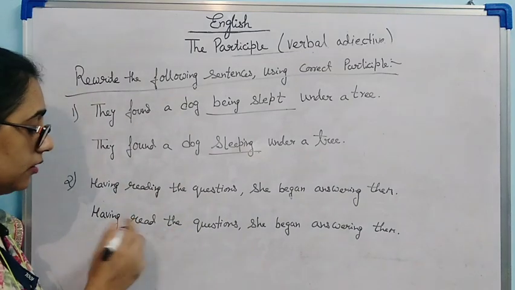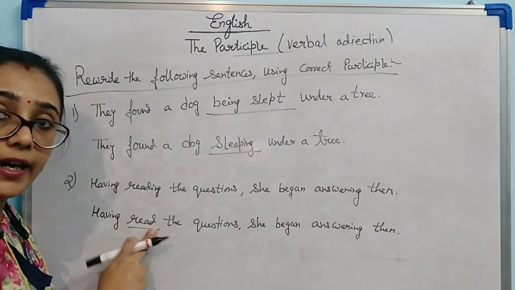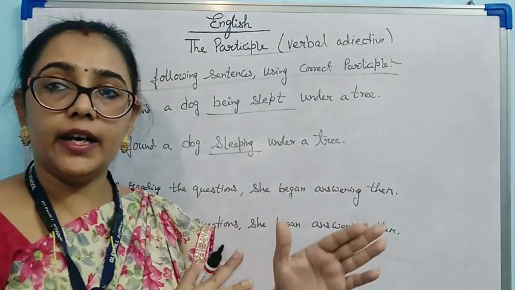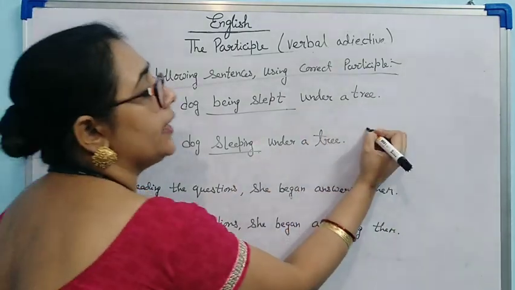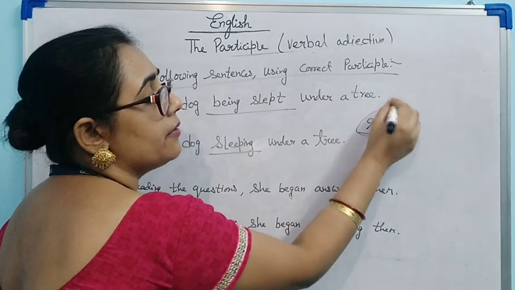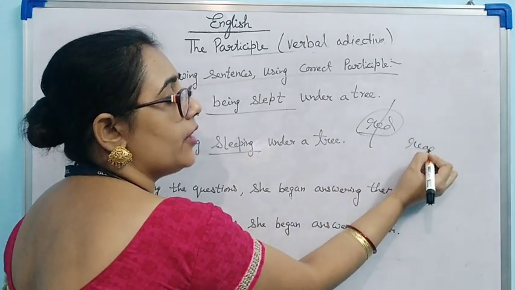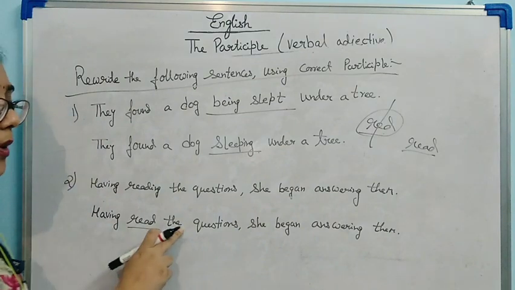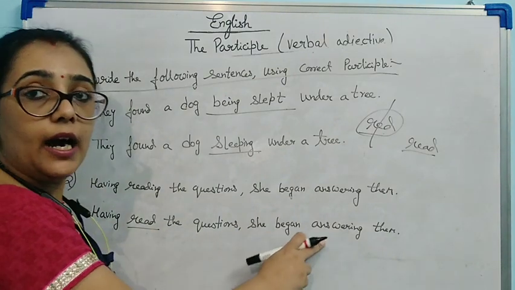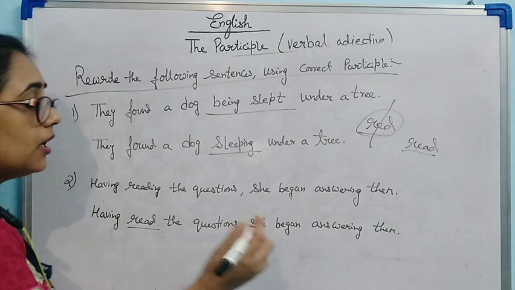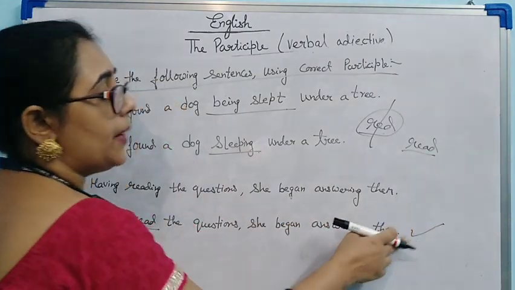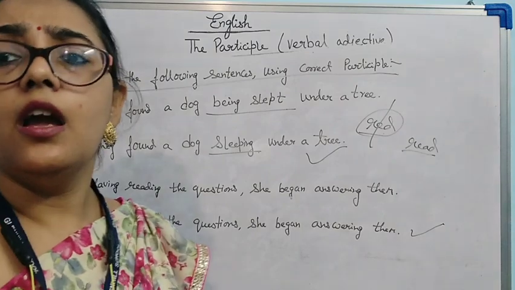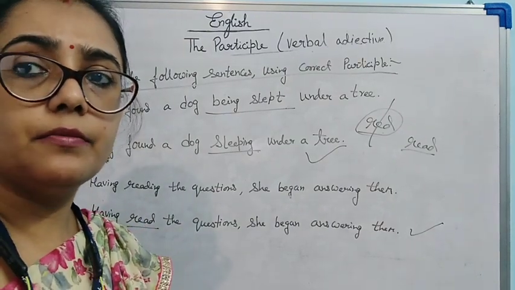That means, first of all, read this as read. You know, all three forms are read, read, read, but the spelling will not be R-E-D; the spelling will be R-E-A-D. This is also read. Having read the questions, she began answering them. This is the correct form of the participle. Now let's see some other examples.